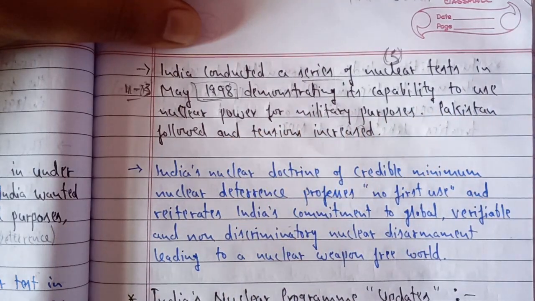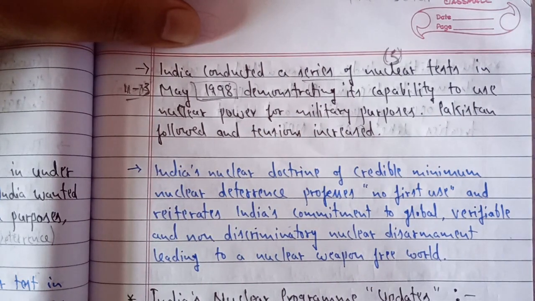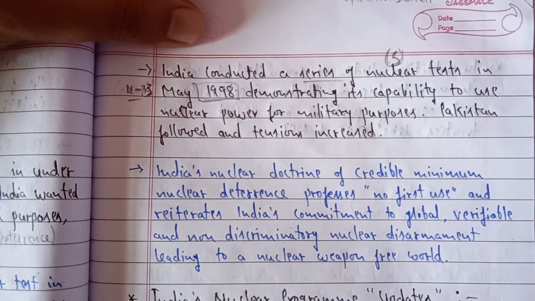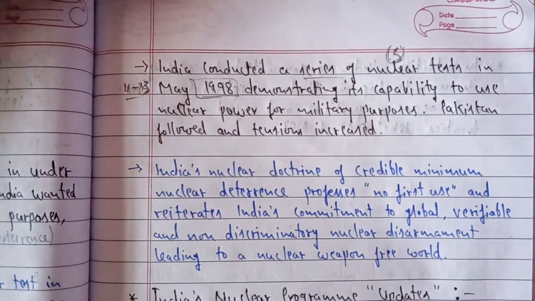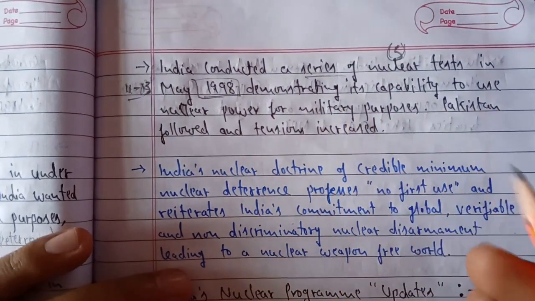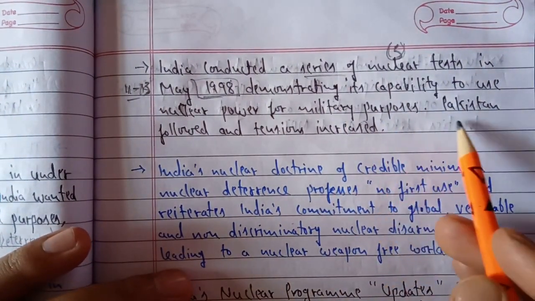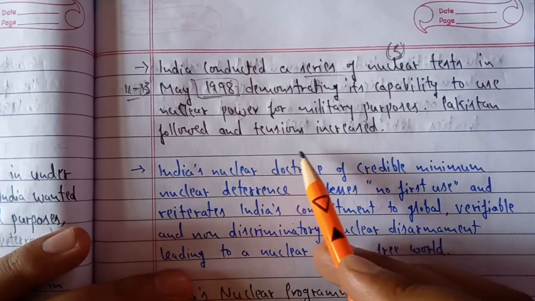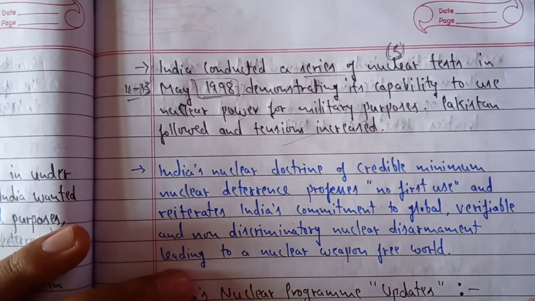So here India showed the world that it has the capability to use nuclear power for military purposes, as there had been a lot of challenges to India's security through its neighbors, with a lot of boundary issues and terrorist problems. India did this testing successfully, and after India, Pakistan also followed and conducted their nuclear tests, and tensions increased at the global level.